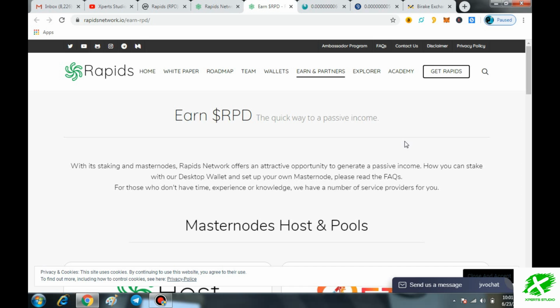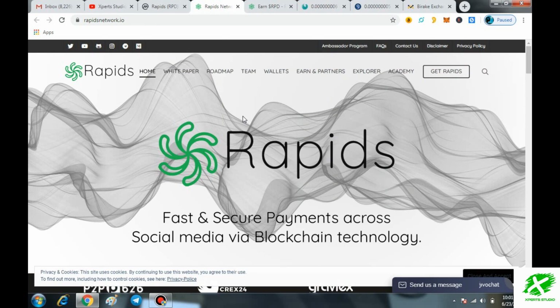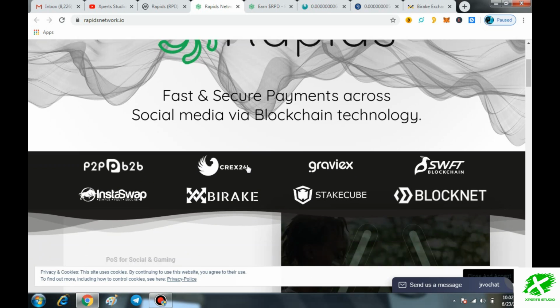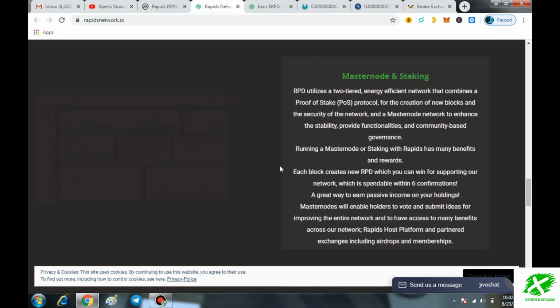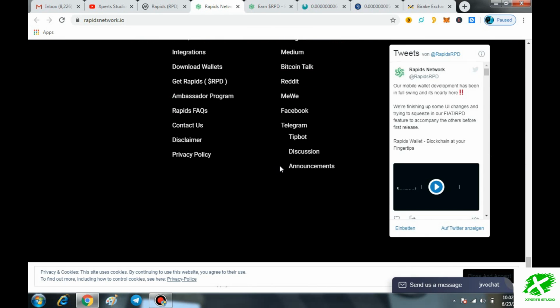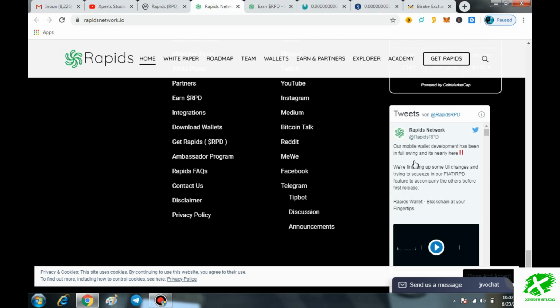But what are the updates? This is awesome. Seriously, as per my knowledge, it is awesome. Soon the mobile wallet, the tip board and large exchanges are coming in the future, and very soon you will be able to buy RPD with fiat and a mobile app. What I'm saying is 100% correct. Here you can see it by yourself. Very soon you will be able to buy RPD coins with your fiat currency, and you also have the chance to hold your RPD coins directly in a personal mobile wallet. So it is such a great thing.